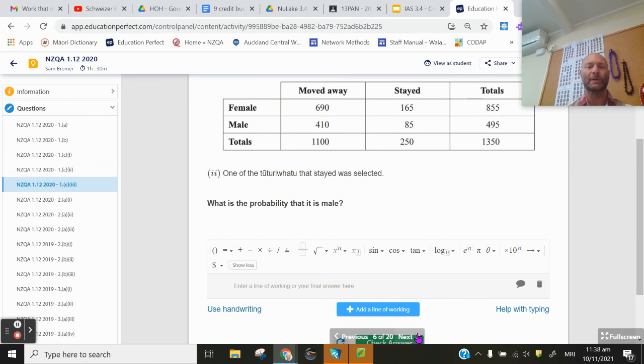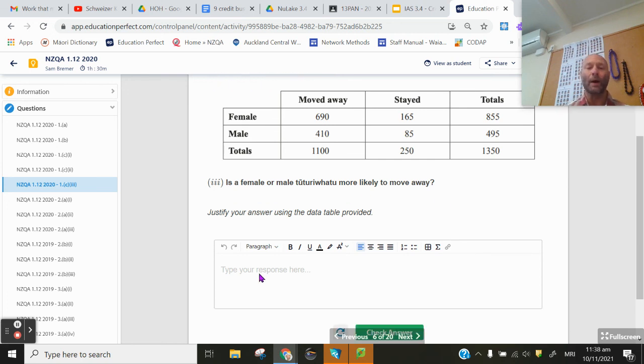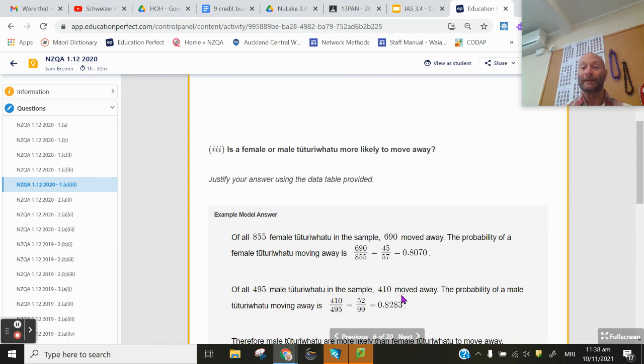Let's go to the next question. Okay, is a male or female more likely to move away? So there, you're going to want to compare both responses. The probability it's a female that moved away, 690 over 855. Change it to a decimal. The probability a male moved away, 410 over 495. Change it to a decimal.